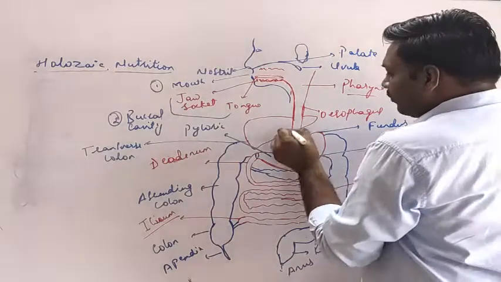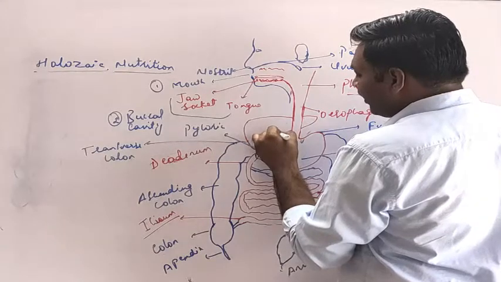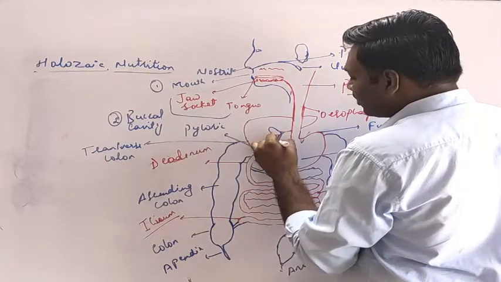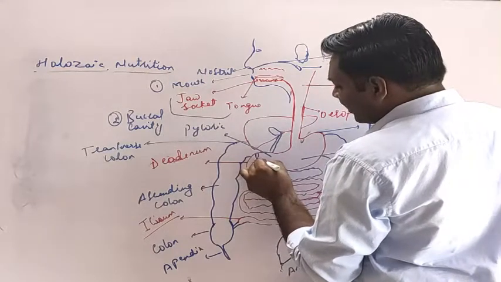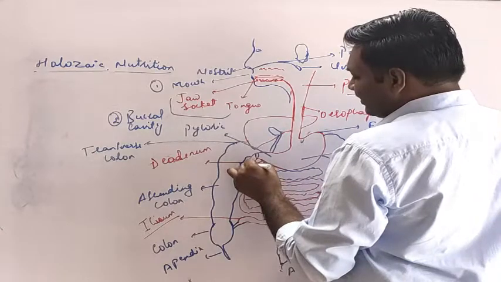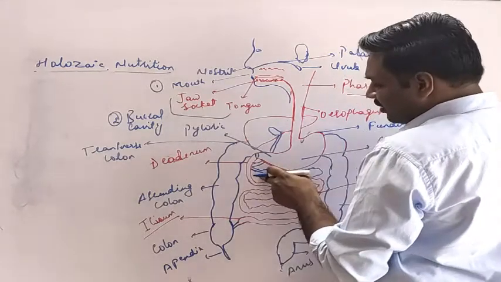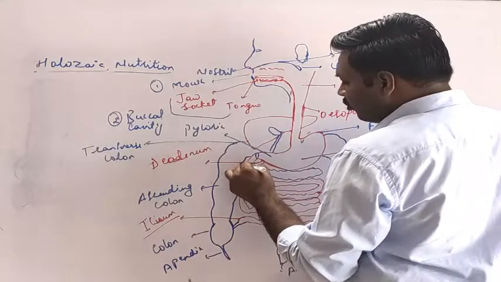Here there is the gallbladder, and this gallbladder has a tubular structure which opens into the small intestine. And both the liver and pancreas open through a common opening.